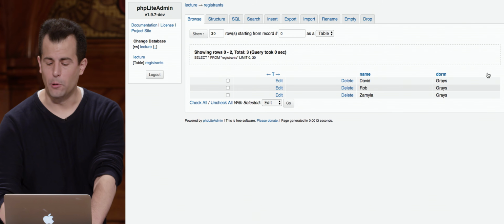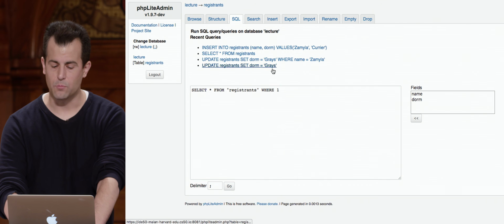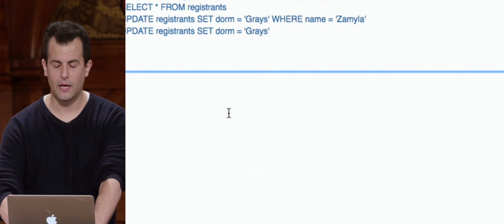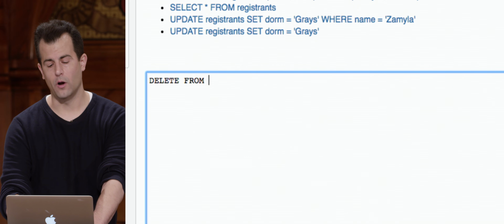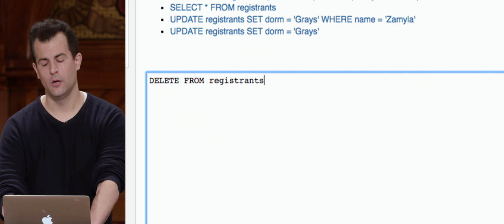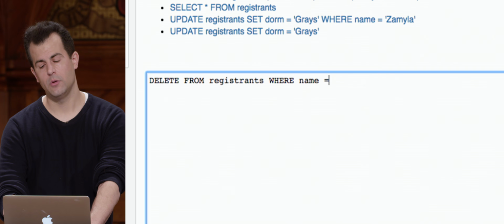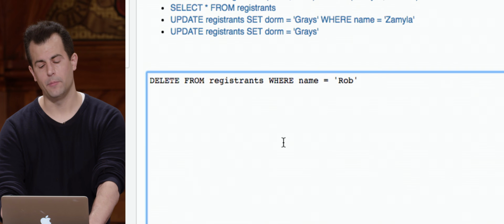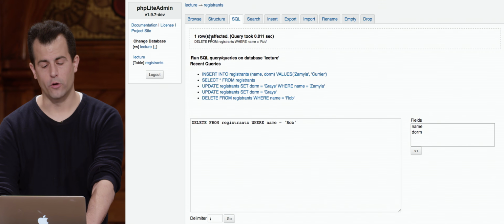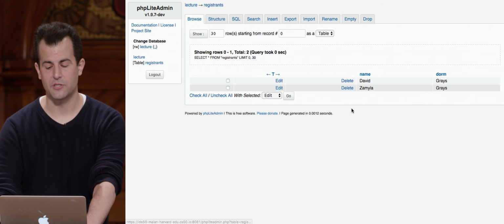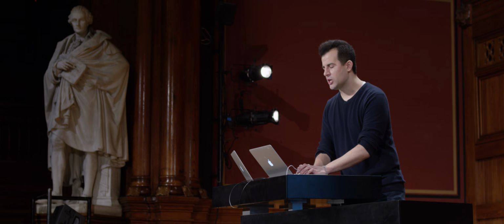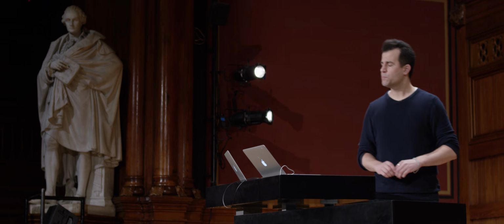What about delete? Suppose that Rob has graduated and he's moving out. Let me go ahead then and do delete from registrants where name equals Rob. Go ahead and click Go. 1 row affected. And if I go and click Browse Now, only Zamila and I remain. All right. So those are just a few such keywords. But what's nice is that, again, it's pretty expressive.